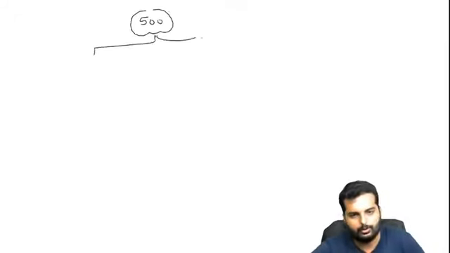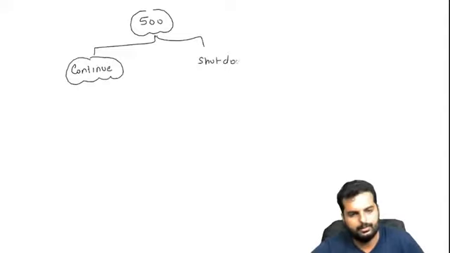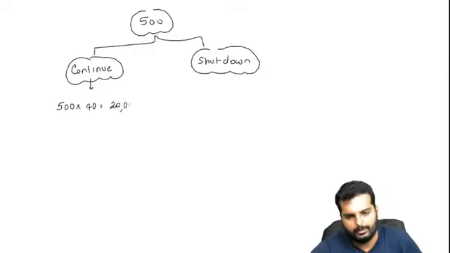Again, I have two options over here. What is the first option? Continue. What is the second option? Shut down. Okay. If I continue, I will be making 500 units into 40. Is that turning out to be 20,000? What will be my fixed cost over here? 50,000. So what is going to be my loss over here?